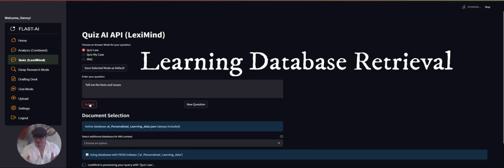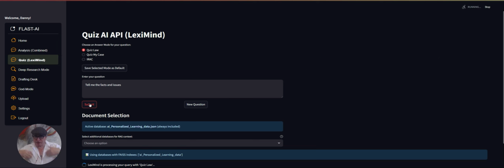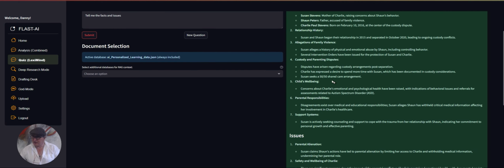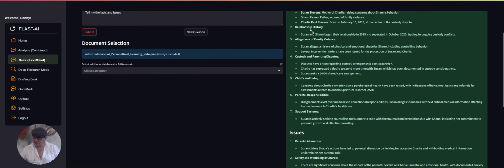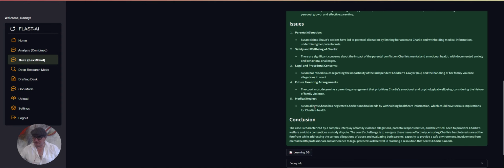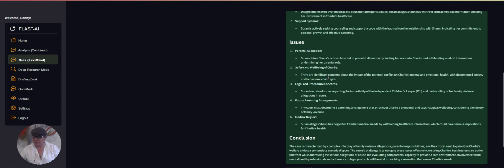This is also useful, if you're a lawyer, for example, and you've uploaded a case, and then the client calls, you can quickly jump on here before you take the call or before you make the call. Tell me the facts and issues, and it'll just refresh your memory of the case as well. So it's quite a useful tool in that way as well. But it's querying the personalized learning data here. This is the only database that we've selected here, and you can see it's remembered all of the facts, all of the issues that are relevant, and the conclusions that were drawn from that.